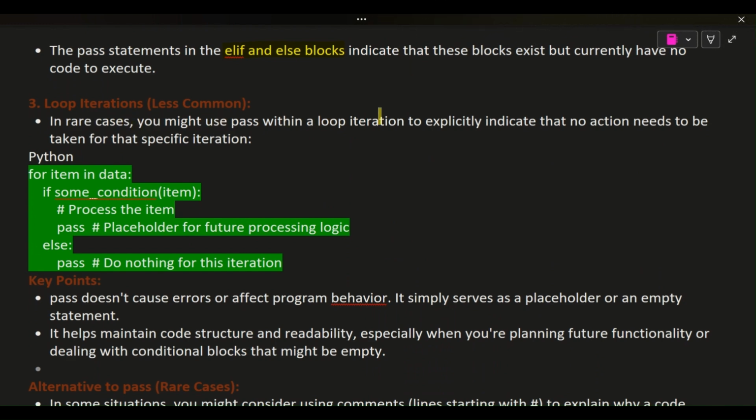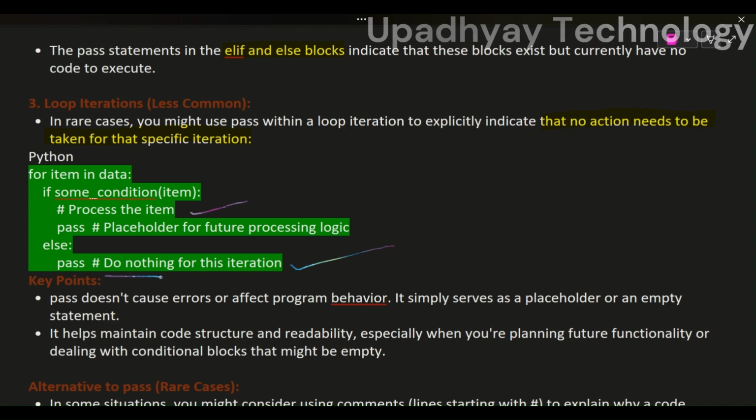3. Loop iterations, less common. In rare cases, you might use pass within a loop iteration to explicitly indicate that no action needs to be taken for that specific iteration. Python. for item in data: if some_condition(item): # process the item pass # placeholder for future processing logic else: pass # do nothing for this iteration.